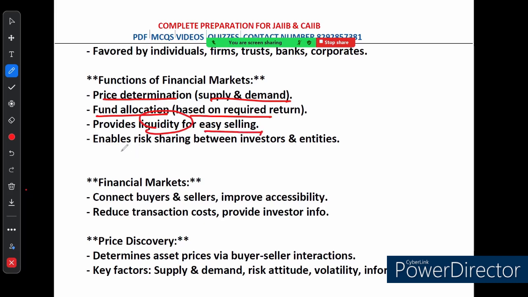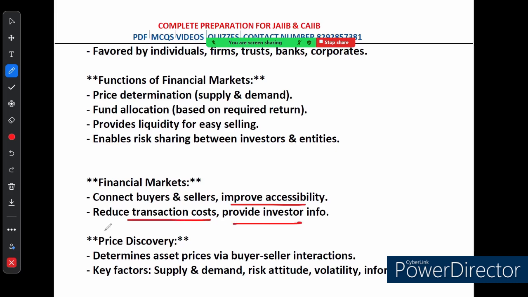Lastly, they also allow for risk sharing, meaning risk is spread between investors and entities. Now, financial markets overall connect buyers and sellers, making it easier to access and trade assets. They also help reduce transaction costs and give investors important information.